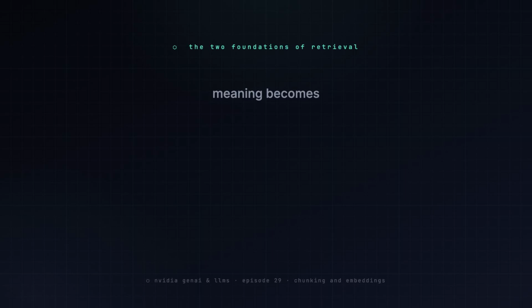Last episode I drew the RAG loop and said two foundations hold the whole thing up: how you chunk the documents and how text becomes a vector. Get either wrong and no amount of clever ranking saves you. So let's build both. And the magic line is this: in retrieval, meaning becomes distance.